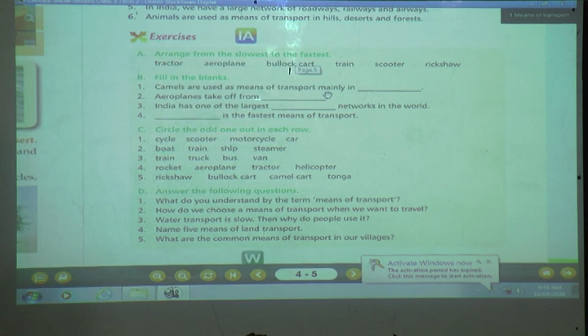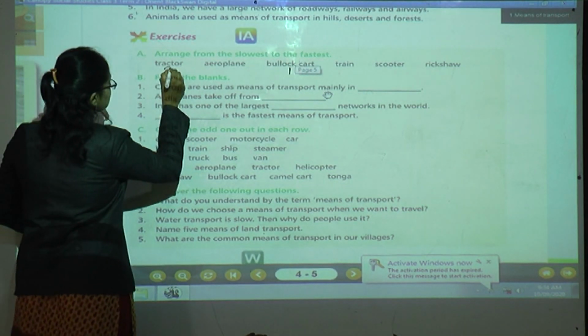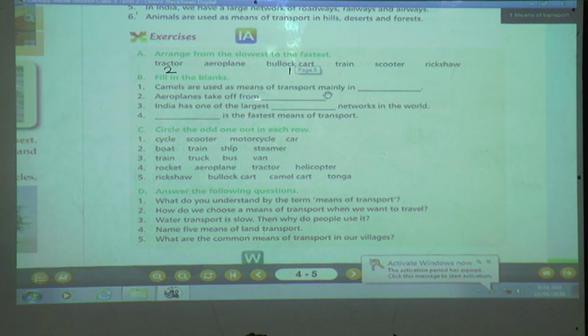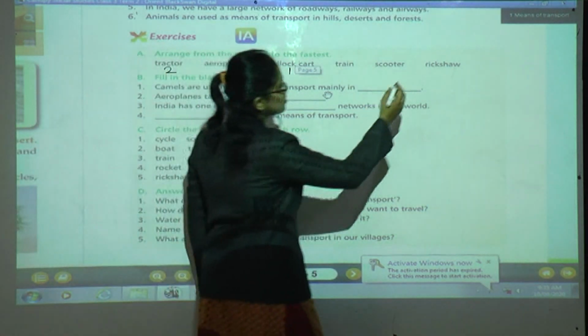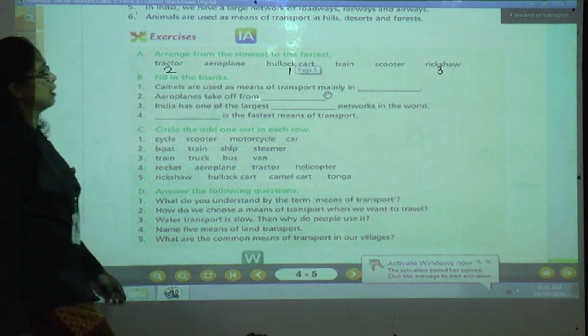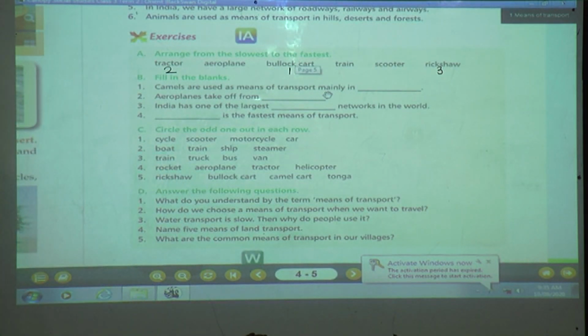Yes, that is tractor. Number 2 is tractor. Next one, which is the slowest transport? Rickshaw. Number 3 is rickshaw. And number 4, which is the slowest transport?